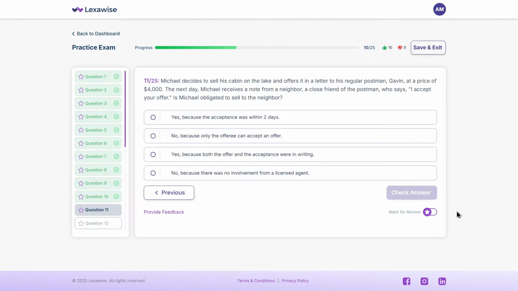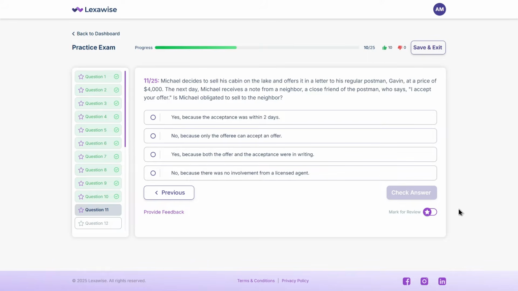Michael decides to sell his cabin on the lake and offers it in a letter to his regular postman, Gavin, at a price of $4,000. The next day, Michael receives a note from a neighbor, a close friend of the postman, who says, "I accept your offer." Is Michael obligated to sell to the neighbor? A. Yes, because the acceptance was within 2 days. B. No, because only the offeree can accept an offer. C. Yes, because both the offer and the acceptance were in writing. D. No, because there was no involvement from a licensed agent. Got your answer?